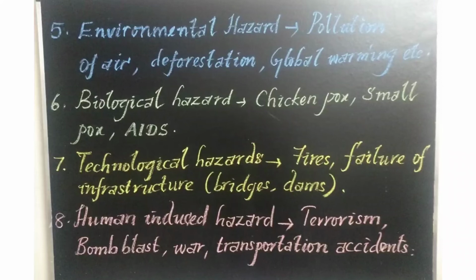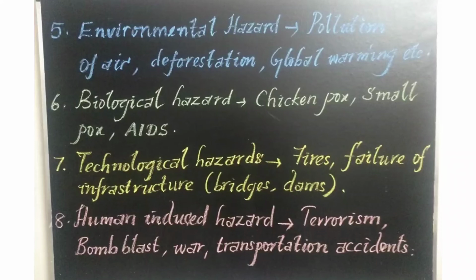And the sixth one is the biological hazard. That is which leads to the spread of diseases, epidemic diseases. Epidemic diseases mean those which spread from one person to another person. Chickenpox, smallpox, AIDS, and killer bees. Nowadays smallpox has been eradicated, but chickenpox is still there and AIDS is also still there. These are like corona nowadays. Recently, the spreading of coronavirus led to loss of life and property. That is also a biological hazard. Due to disease, many people are dying. Okay, the best example at present. Okay. Next, technological hazard.